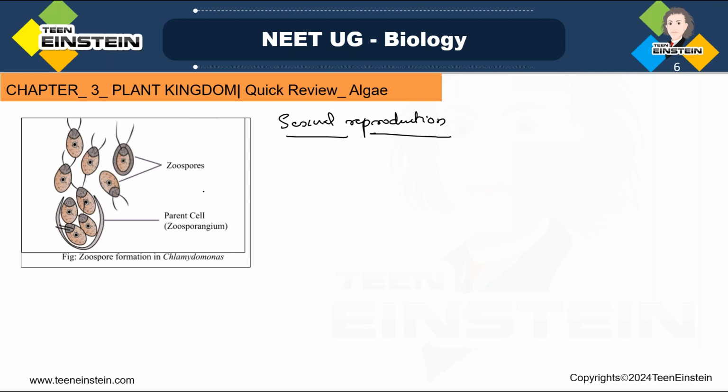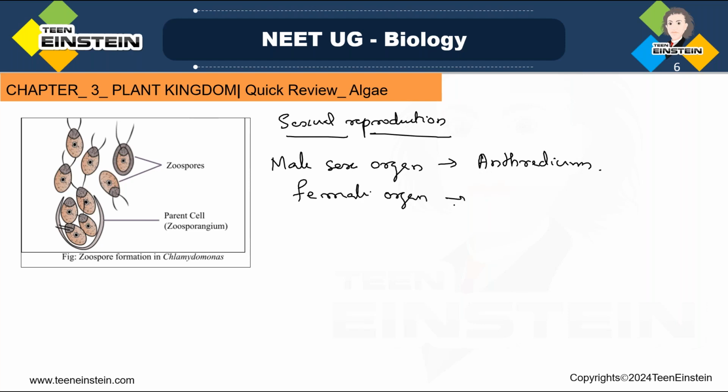In sexual reproduction, the male sex organ is called antheridium, and the female sex organ is called oogonium.